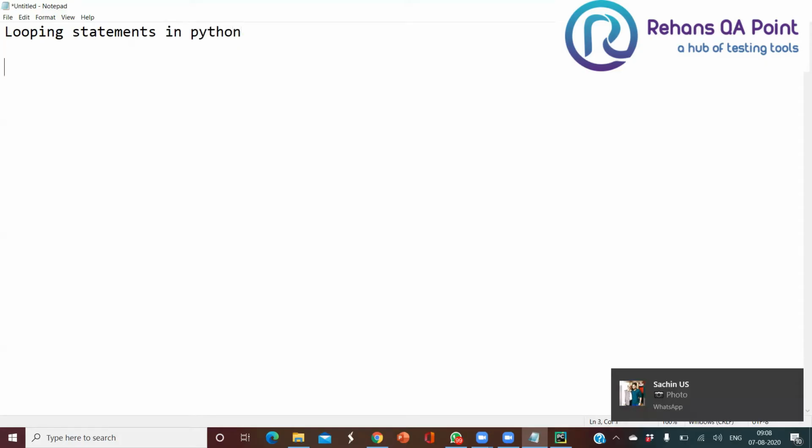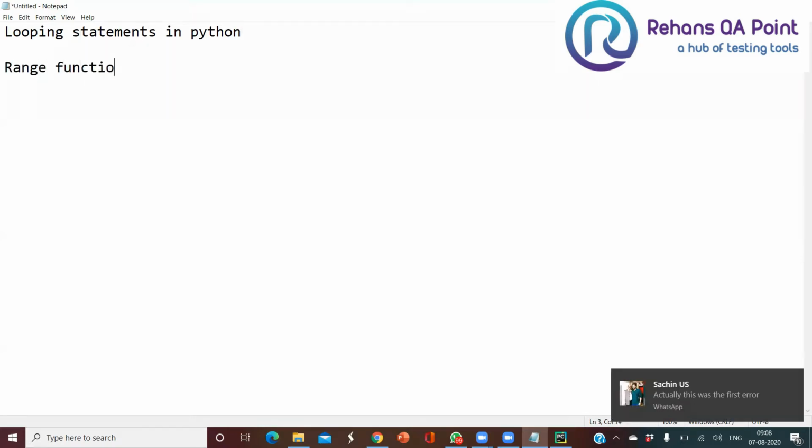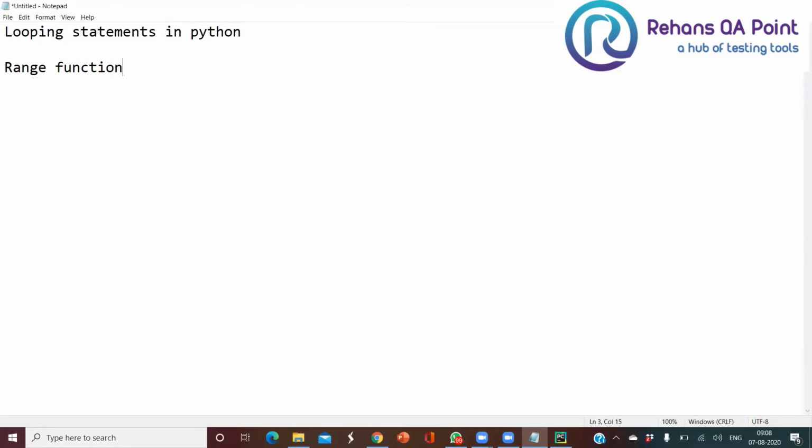Looping statements in Python. So first, understand about the range function. What is meant by the range function? What do you mean by that? Okay, so the range function